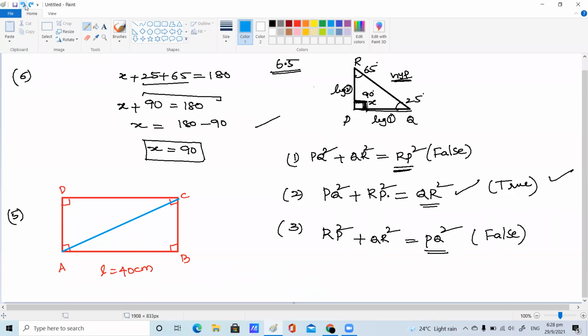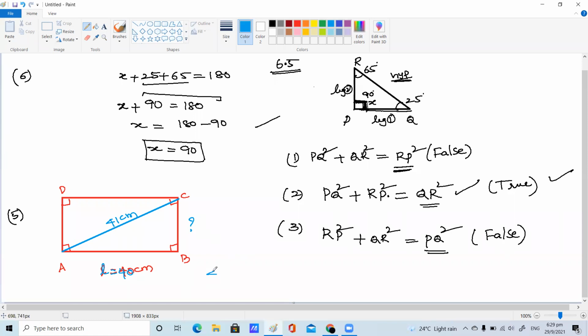Now you see, children, is ABC a right angle triangle or not? Yes, ma'am. Since ABC is a right angle triangle, the hypotenuse is 41 centimeters, one leg is 40 centimeters, and you need to find out the other leg, which we don't know.